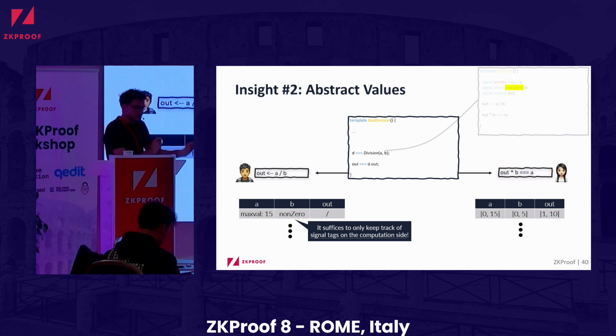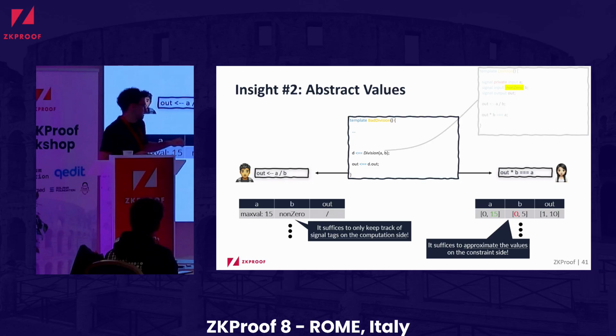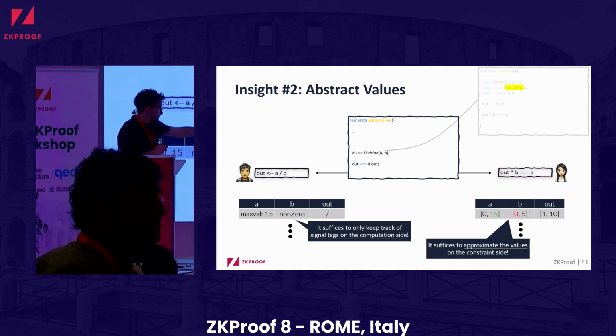And by having these approximations of sets of possible values that the verifier will accept, we already can do this bug detection. We can, for example, see that at some points it might accept a value 0 for B, and since B was supposed to be non-zero, we have a vulnerability. So it suffices to approximate the values. Of course, since we are over-approximating, we are sometimes including values that it would never accept. It might be that we flag a bug, while in reality there is no issue, so we might have false positives. But the question is, of course, how do we get to these values?